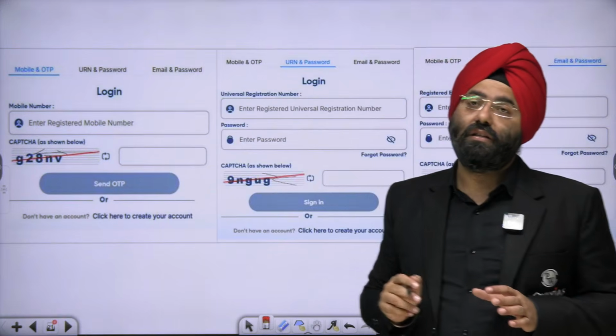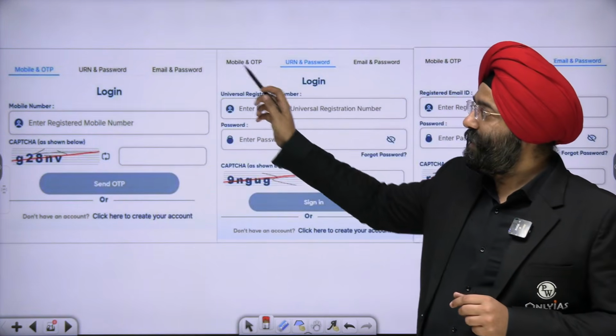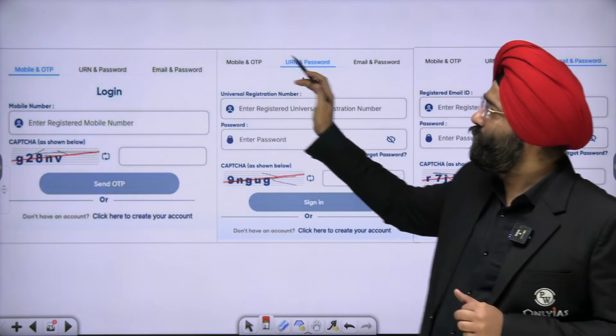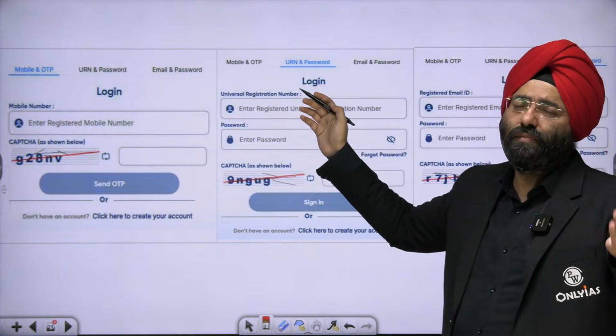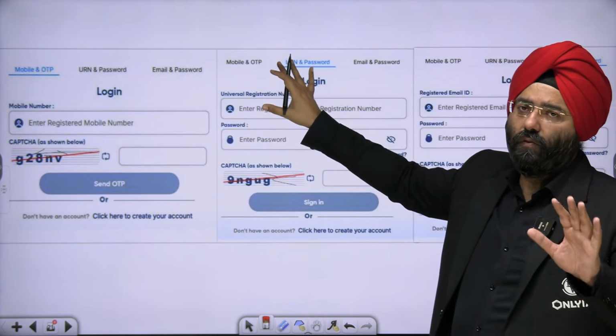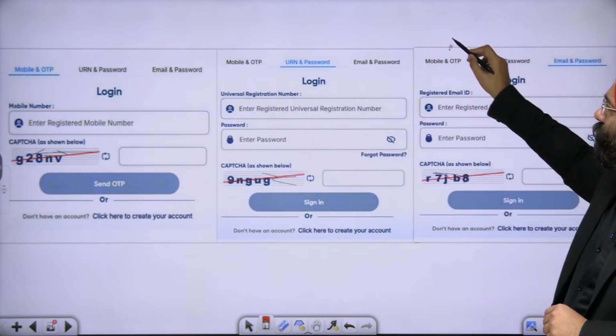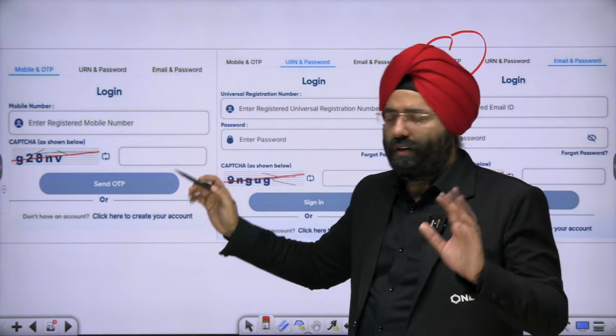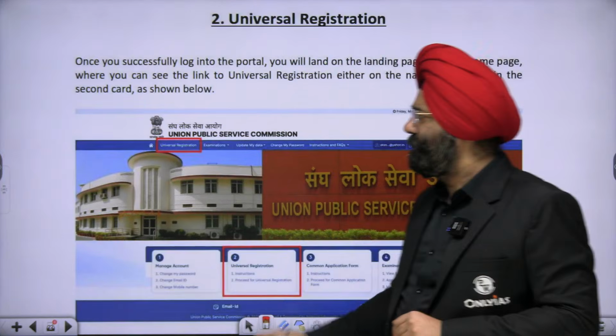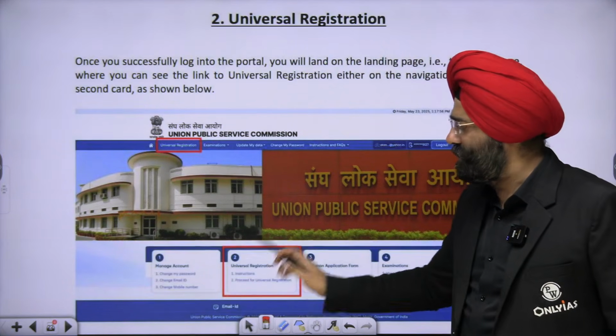Now for the universal registration, again please remember, as I've told you, you can log in through the mobile number. URN will only be used in the second step, so right now it is not applicable for you. For those who are creating their account for the first time, you can do it through your mobile number or through your email ID. Doesn't matter. Mobile number is better because you'll remember that. Now comes the universal registration.